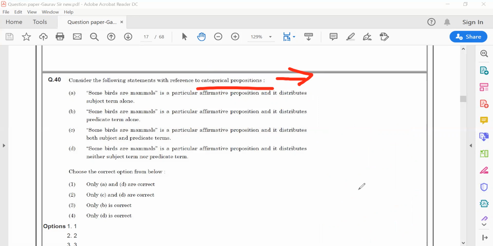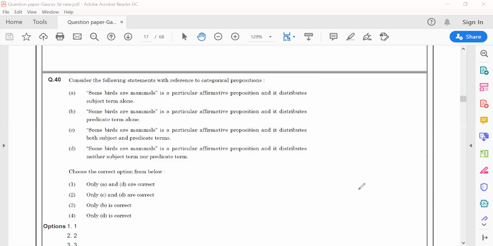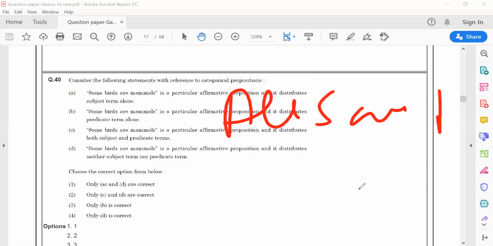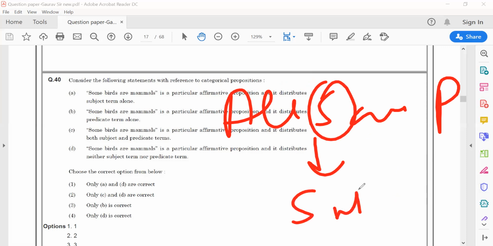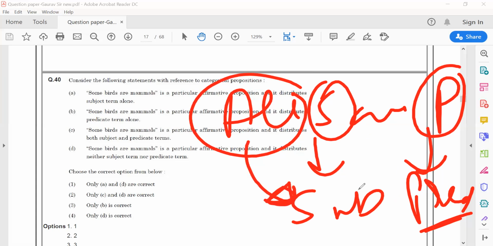एक कुछ या सारे मेंबर्स जो हैं एक कैटेगरी के दूसरी कैटेगरी में इंक्लूडेड है. That means the first category would be my subject and the second category would be my predicate. That means I have one statement like all S are P. Here one category, S, is my subject and the second one is my predicate. Here all members of S, that means all members of the subject category, are included in the other category.